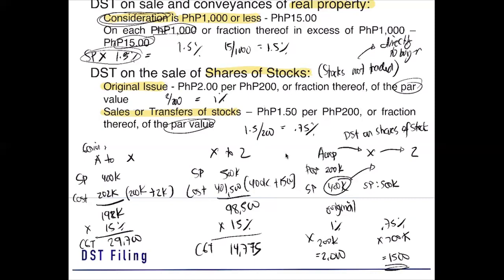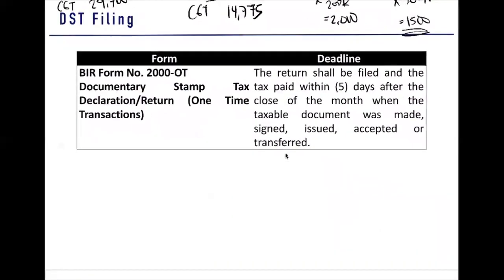Now, after knowing your DST, tandaan nyo yan, yung DST is part of the cost. Pag mali kayo ng deduct dyan, mali ang sagot ninyo. So yung DST, tandaan nyo itong DST na to: 1% pag original, pagka subsequent sale, 0.75. Okay, so how do we file our DST?